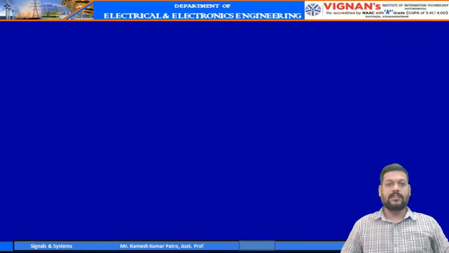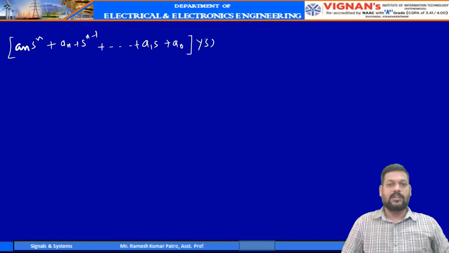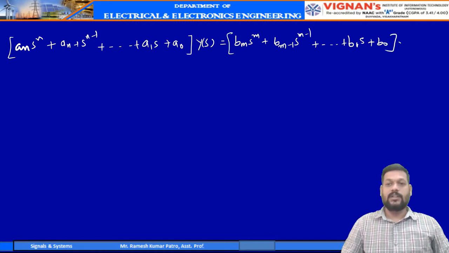If you apply the Laplace transform to this system, then the system equation will become an s power n plus an minus 1 s power n minus 1 plus so on up to a1s plus a0, multiplying your output Laplace transform y of s, and this will be equal to bm s power m plus bm minus 1 s power m minus 1 plus so on up to b1s plus b0, times your input x of s.